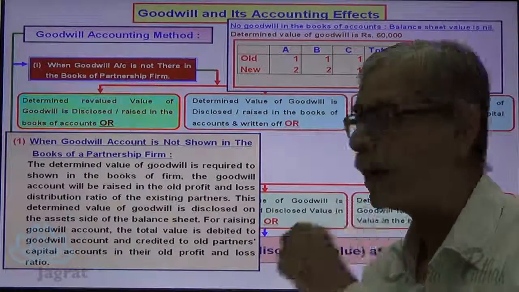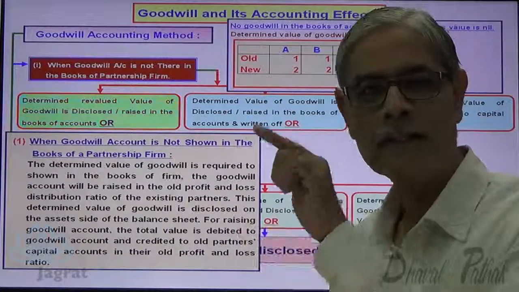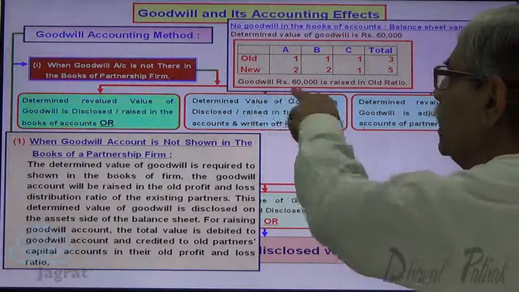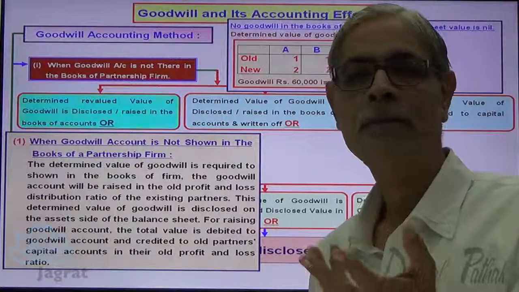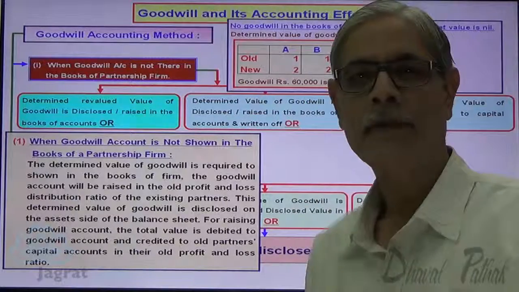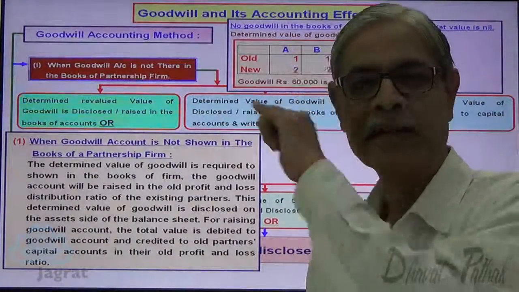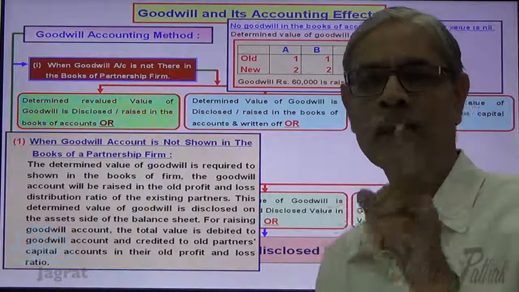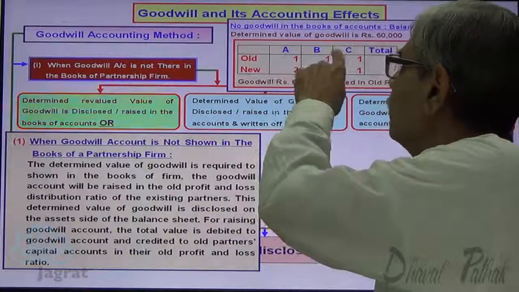Now how to account for this in light of this information? Book value is 0. Valuation made is 60,000. So you have to raise goodwill to the extent of 60,000. For the purpose of raising, goodwill account is debited. So goodwill account debits 60,000. That 60,000 debited will be credited to the capital accounts of A, B and C in their old profit sharing ratio. What is their old profit sharing ratio?